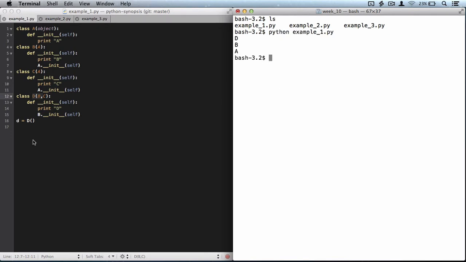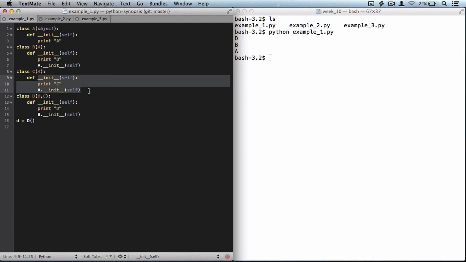So in the case of D, I'm constructing D, and this would print DBA. So it would go through the constructor of D first, then the constructor of B, then the constructor of A, which is a problem because potentially the constructor of C would have a lot of relevant things to do for constructing D. Okay, so it would work for both B and C, but it would not work for constructing instances of D. So this example, not good.